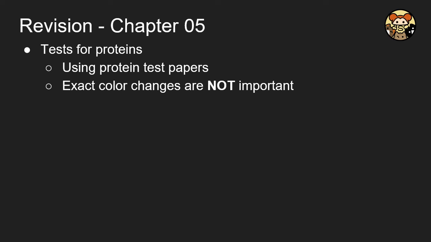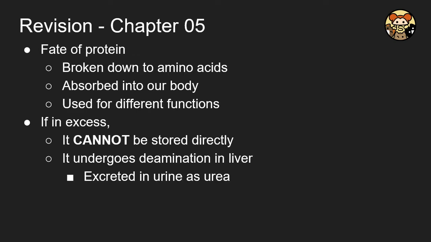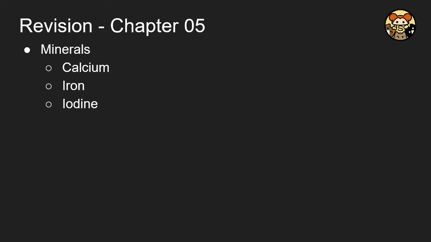And in order to test for protein, we use protein test paper. Again, the color change is not important. You just say color change is fine. And for the fate of protein, remember, at the end of the day, it will be broken down into amino acid and used for different functions. However, it cannot be stored directly. That's why it will undergo deamination in the liver and be excreted in urine as urea. This part is important because it is a critical function for your liver.